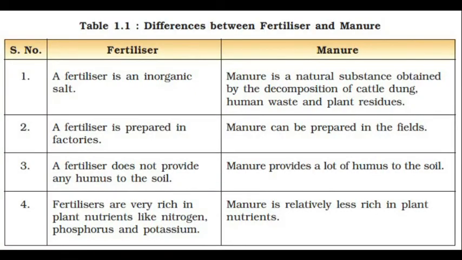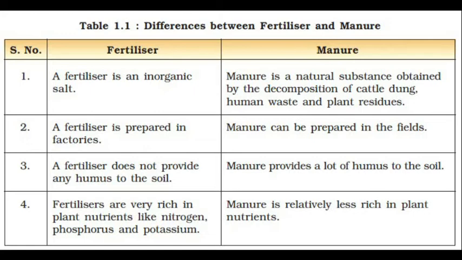Let's discuss the differences between fertilizer and manure. Fertilizer is an inorganic salt. Inorganic salt means it's formed from non-living things. Carbon atom is completely absent. And manure is the natural substance obtained from plant and animal waste, which contains carbon atom. Fertilizer is prepared in the factory. Manure can be prepared in the field.